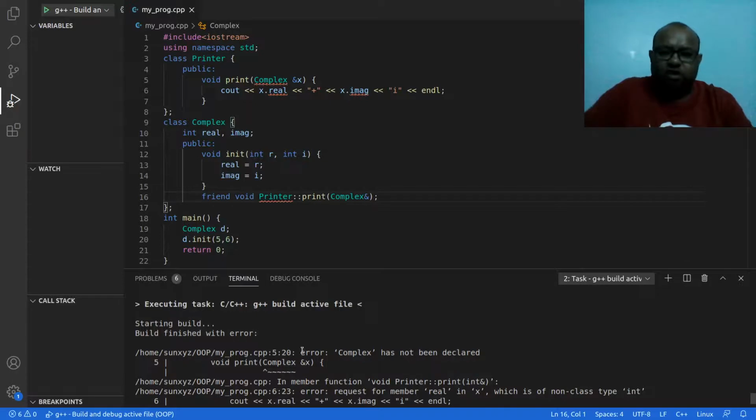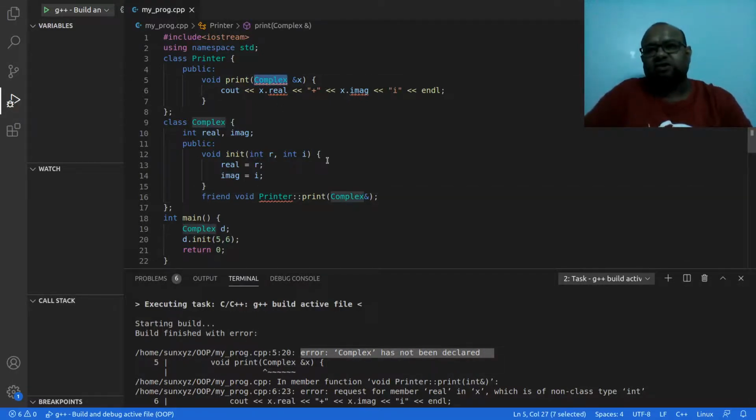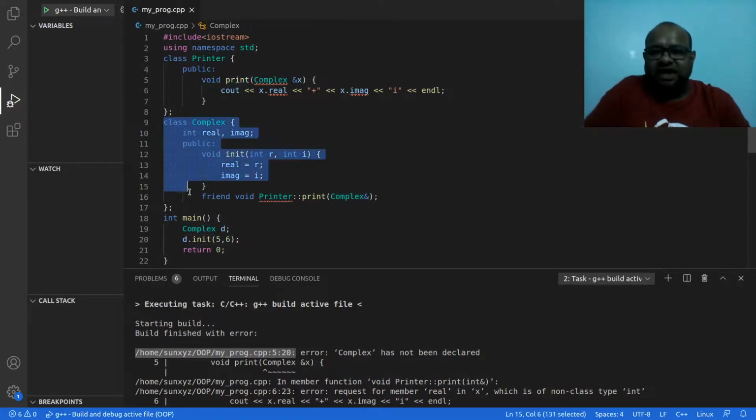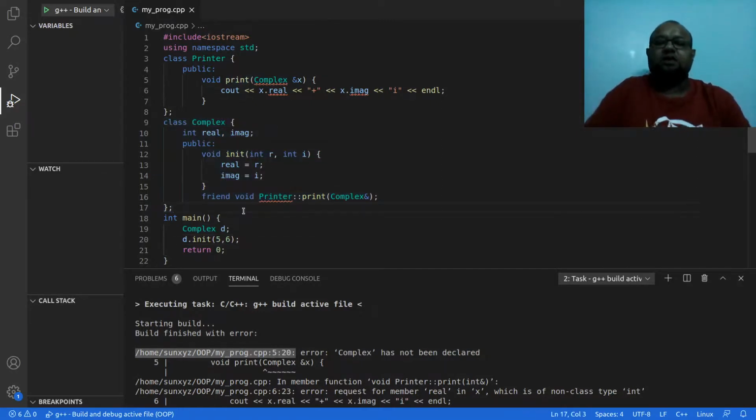Okay, now it says complex is not defined. Now I am trying to access complex in line number 5, and it says complex is now not defined. Complex is in line number 9. Okay, now we are in a cycle.